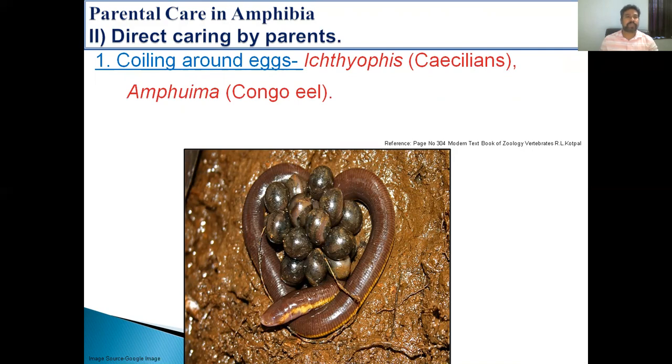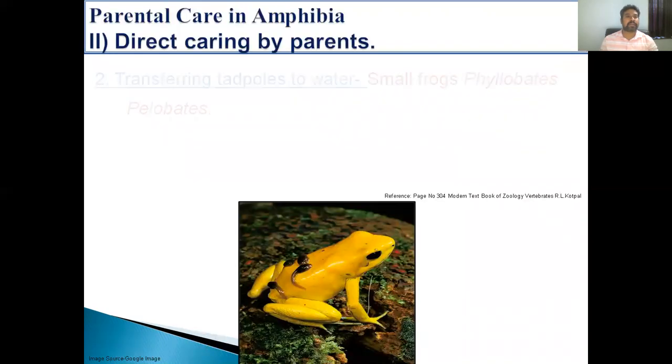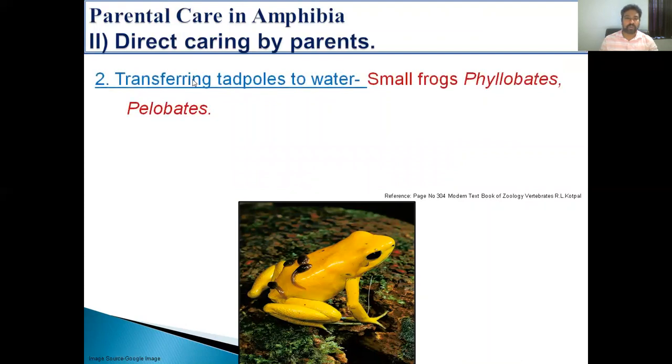The next way of direct caring by parents is transferring tadpoles to water, which is shown by small frogs like Phyllobates and Dendrobates. In this case, the hatched tadpole fastens to the back of the parent by its sucker mouth, and the parent transfers the tadpole to the water.